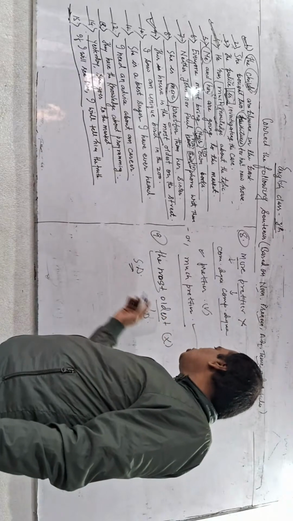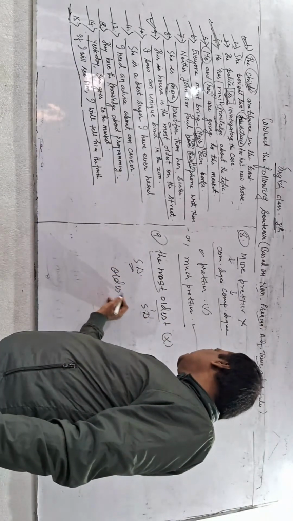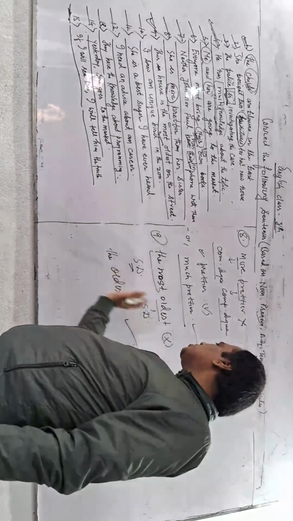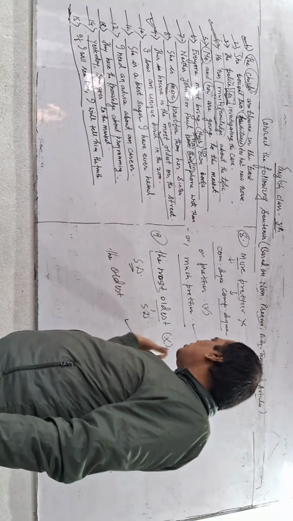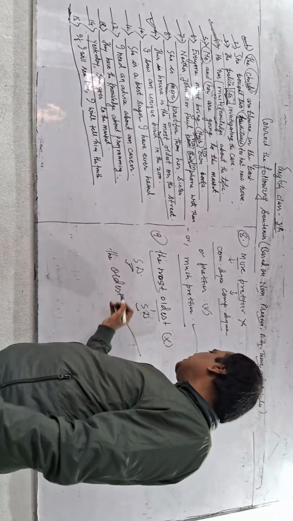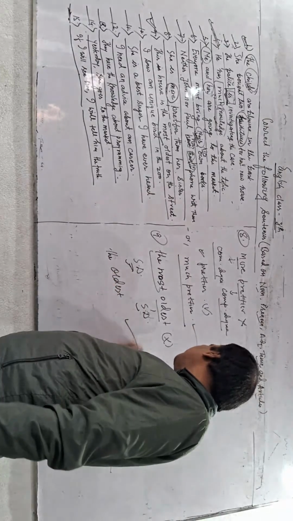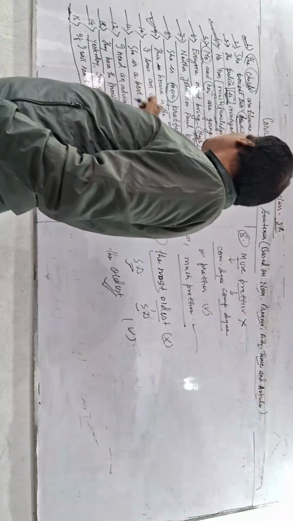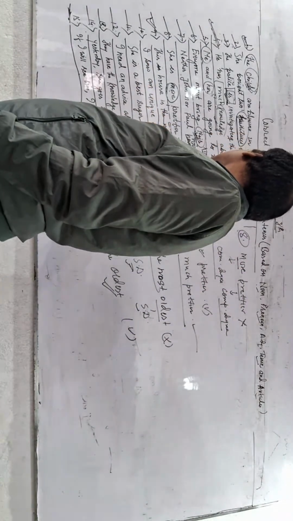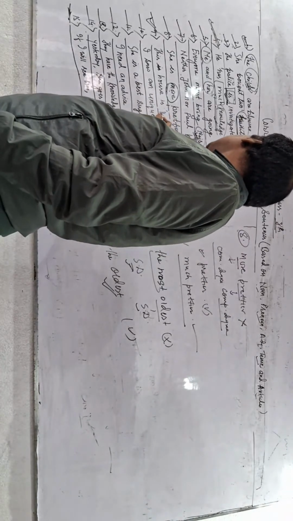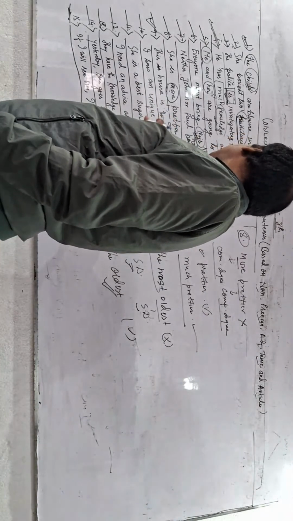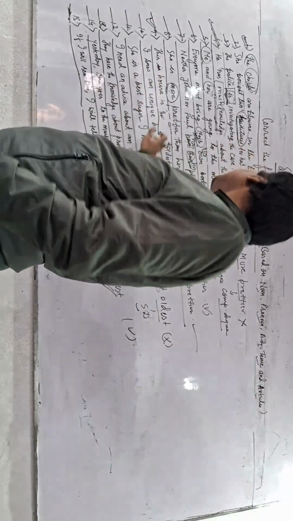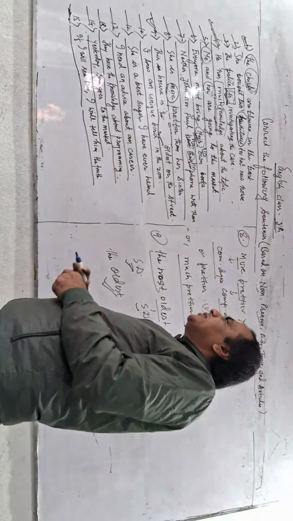So how should we use this? We should use only "oldest", right? The oldest is enough. We must not use "the most oldest" because the double superlative problem is coming in this sentence. So the right expression will be "the oldest". The error is lying here. The house is the oldest on the estate. That "the", you will never delete it. This will be the correct sentence.